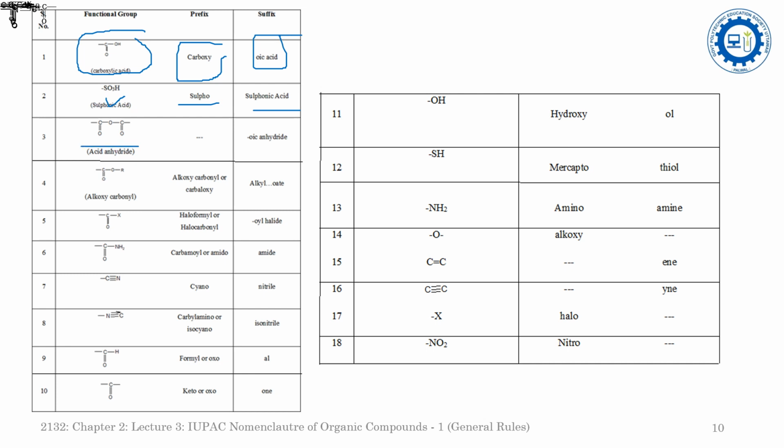Now come to the acid anhydride. Acid anhydride is usually used as a suffix only, named as oic anhydride. Then alkoxycarbonyl, that is the alkylate or alkoxycarbonyl, you can say this one is the ester. So there are about 18 examples, and this is the priority order table.